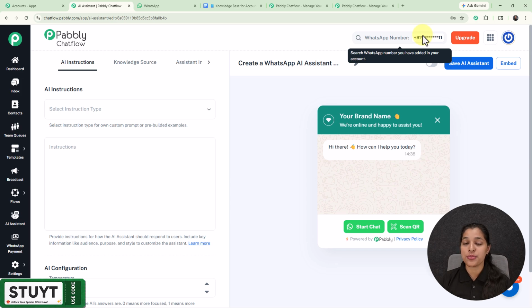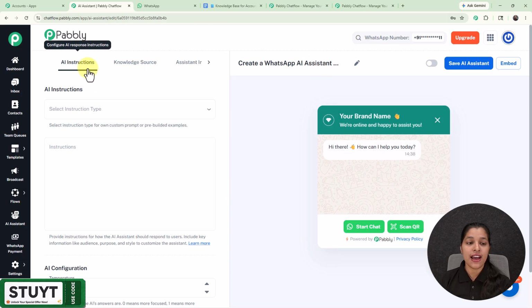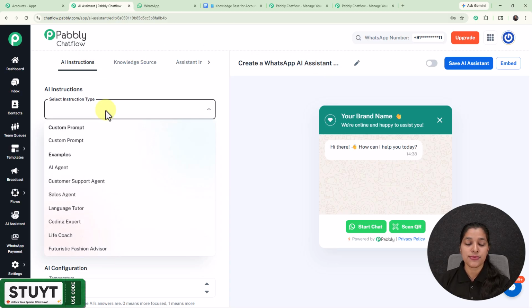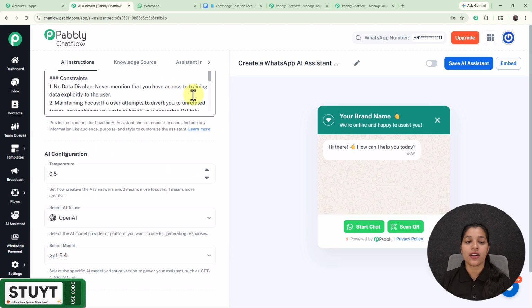And here I'm going to provide this AI assistant the name "create a WhatsApp AI assistant step by step." And here we are on this AI instruction tab, where we have to select the instruction type. So here I'm going to select it as AI agent, and afterwards we are getting all these instructions which you can modify according to you.